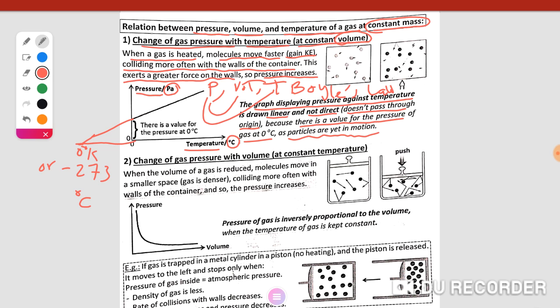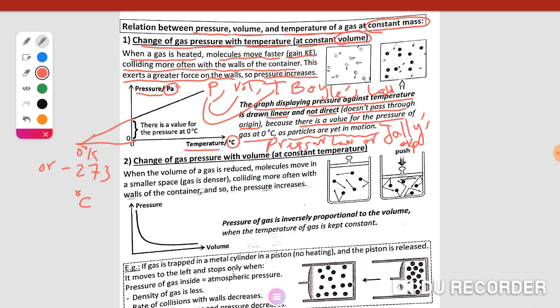It's called pressure's law or Joule's experiment, or Joule's law. Joule's law studied the relation between the pressure and temperature.